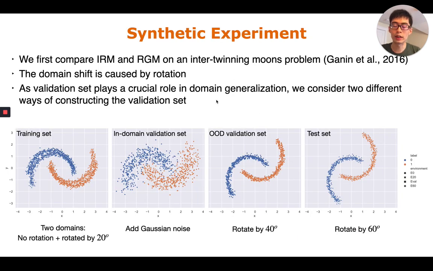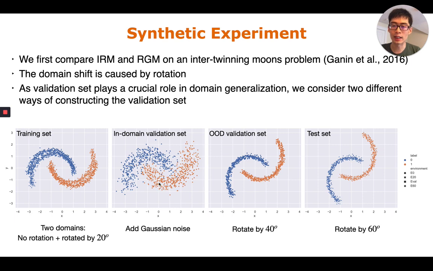So how do these methods actually work? We did 3 sets of experiments to validate our model. First, we did a synthetic experiment on a 2D moon problem to compare invariant risk minimization and regret minimization. Here, the domain shift is caused by rotation. In the training set, we have 2 domains: the original moon and the moon rotated by 20 degrees.